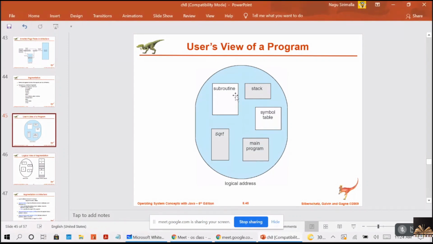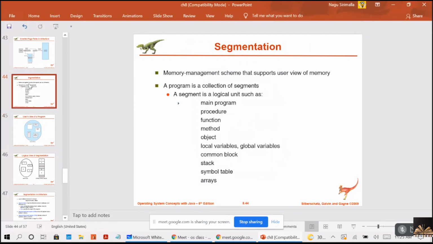Whenever the C compiler is compiling any C code, it will create segments for the code, whatever code you are writing. Then for global variables, it will create a separate segment.